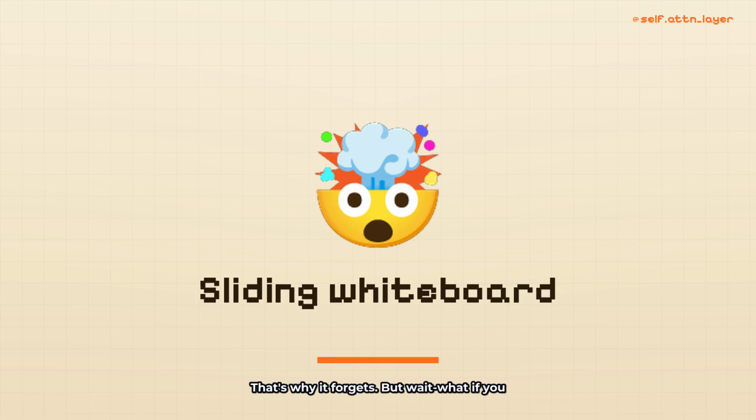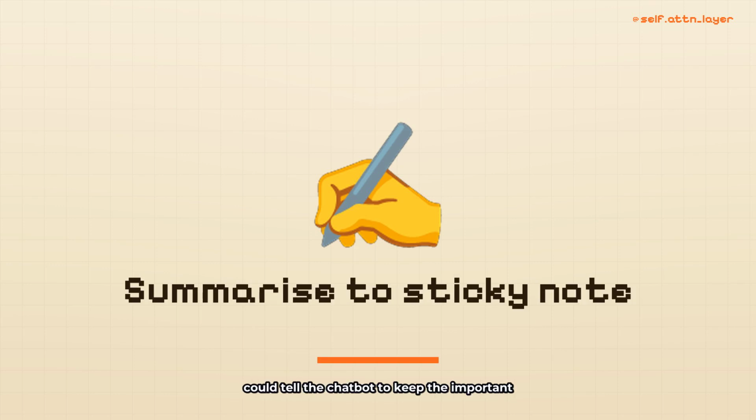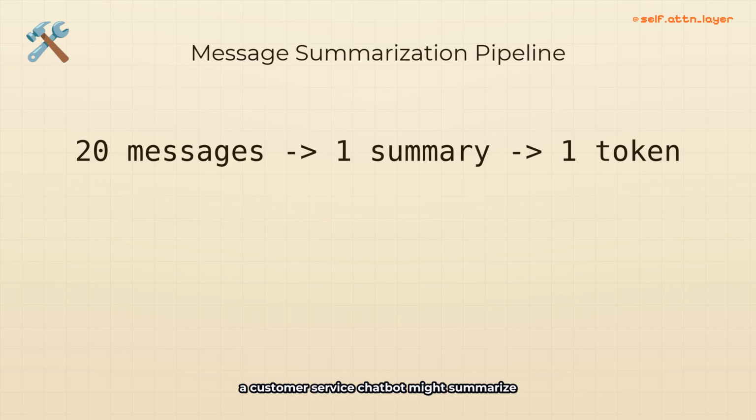That's why it forgets. But wait, what if you could tell the chatbot to keep the important stuff? That's possible. Some apps use a trick. They summarize long chats into a few sentences and feed that summary back into the whiteboard. It's like turning 90 pages into one sticky note the chatbot will remember. For example, a customer service chatbot might summarize a 20-message conversation into "user wants refund for order number 1234." It feeds that summary back into the whiteboard. Now the chatbot remembers the key point even if the original messages are gone.